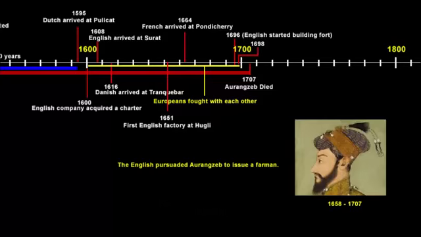In fact, they even acquired a farman from the Emperor Jahangir while setting up their first trading post in Surat. So this farman that they wanted from Aurangzeb had a condition that would give the company the right to trade duty free. Now you do understand this would cause enormous loss of revenue for Bengal. But the company did not care. In fact, they went for more and more concessions and wanted more privileges.